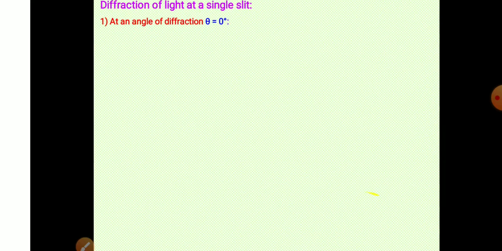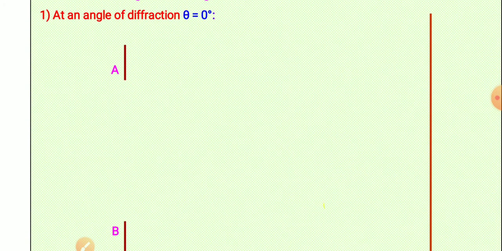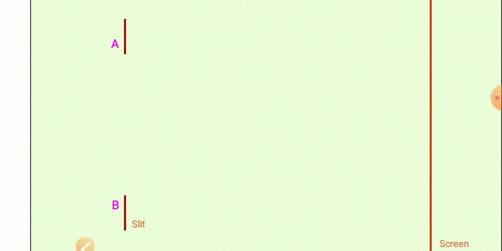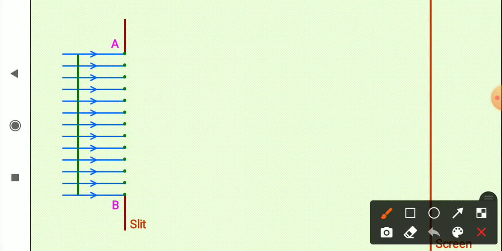So now, diffraction of light at a single slit for a plane wavefront. Here we will talk about plane wavefront only. So if we have this slit AB, this parallel beam of light is coming, and if the beam is parallel, my wavefront is a plane wavefront.